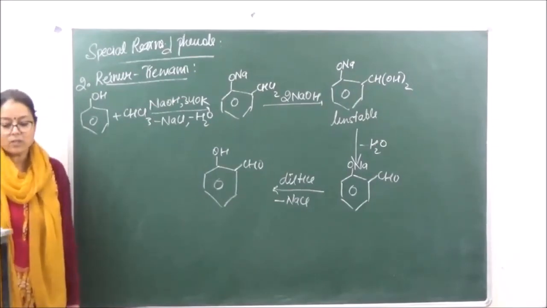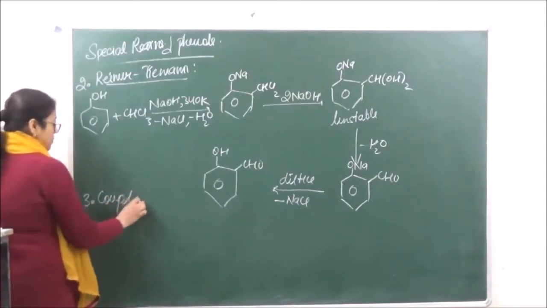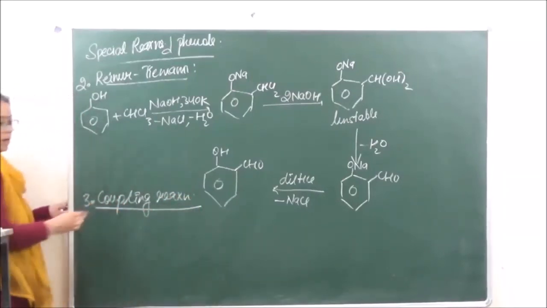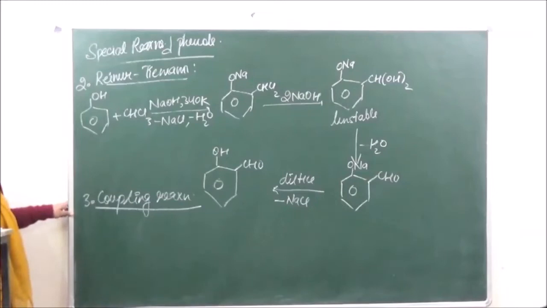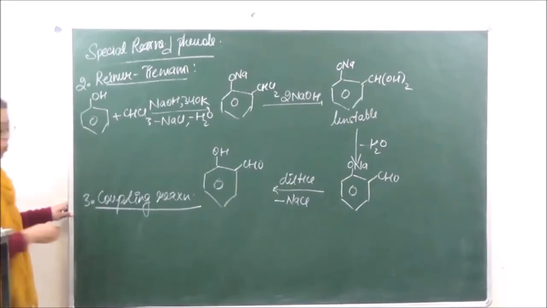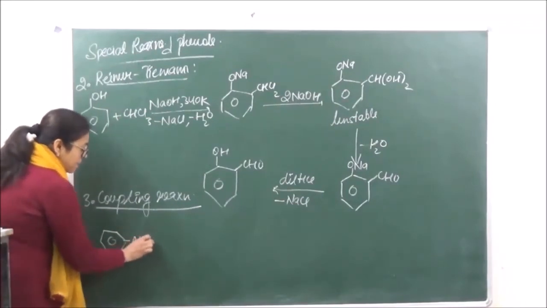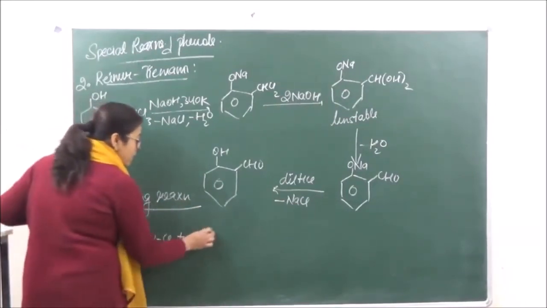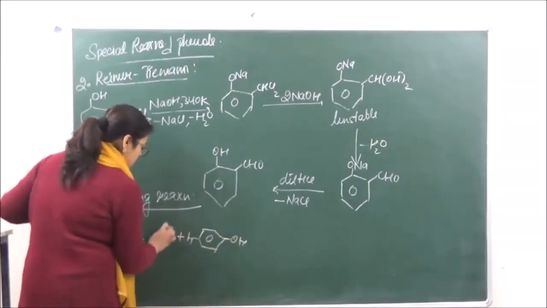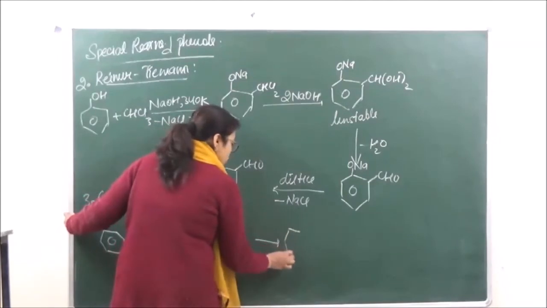Then the third reaction which we are going to do is the coupling reaction. This reaction is used for the formation of colored dyes which are known as azo dyes. So over here we are going to react phenol with benzene diazonium chloride, when we will get an orange colored dye, para-hydroxy azobenzene.